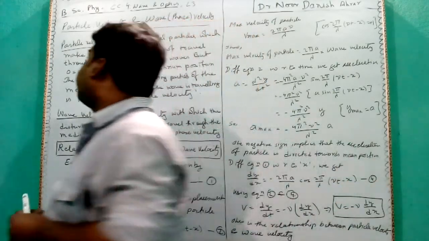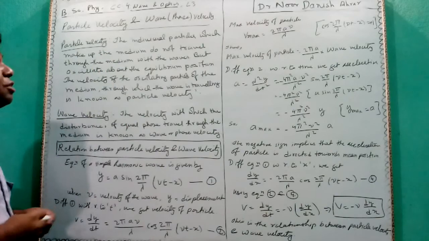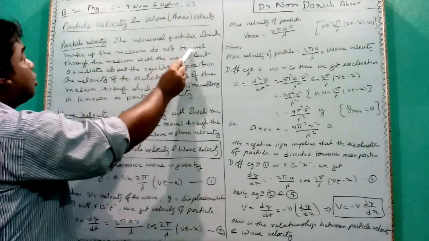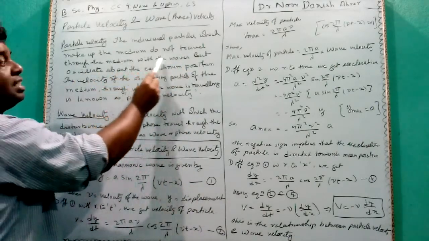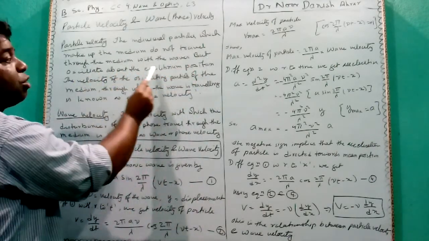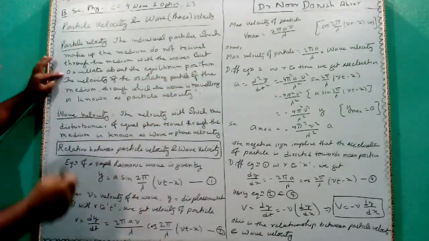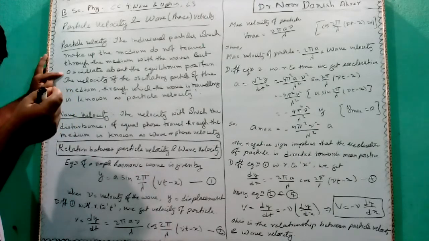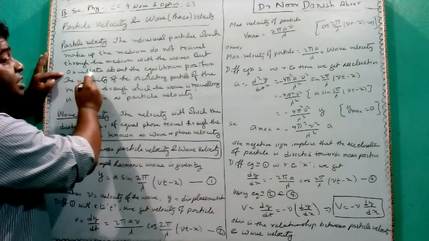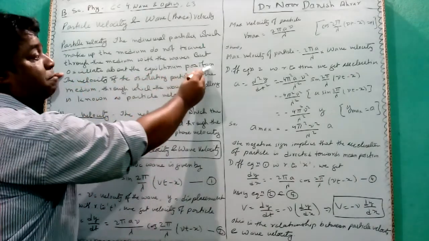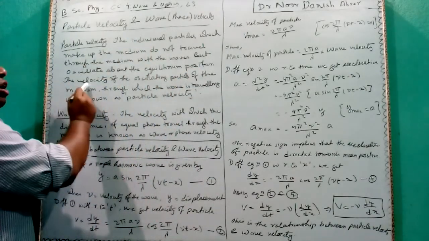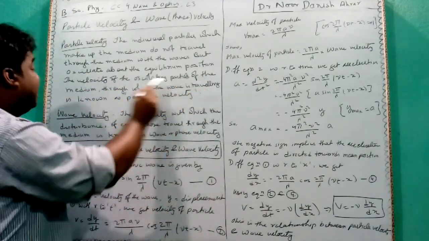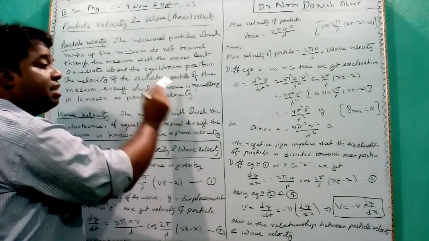So let's see particle velocity. The individual particles which make up the medium do not travel through the medium with the wave but oscillate about the equilibrium position. What was the medium in my example? The rope. It is not traveling; it is oscillating about the equilibrium position. The velocity of the oscillating particle of the medium through which the wave is traveling is known as particle velocity.